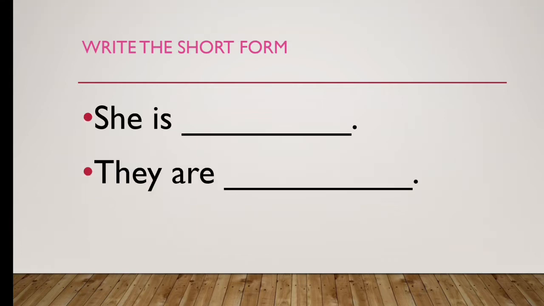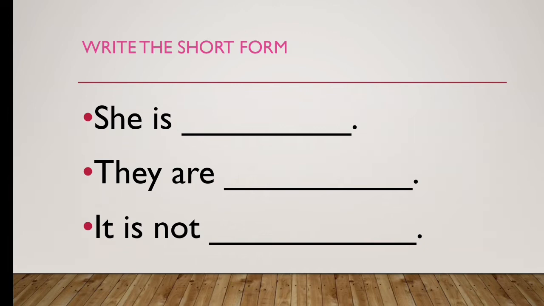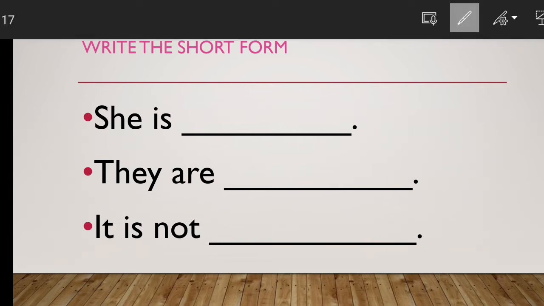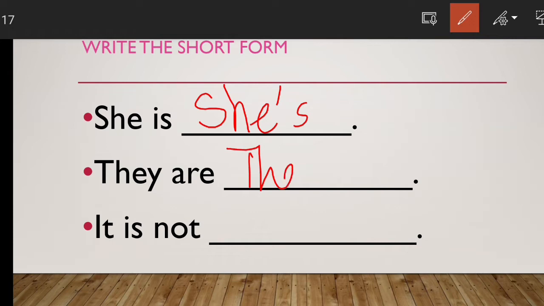The first one is she is, they are, and then it is not. How can we write down? Let's see. She is, it will be she's. They are, it will be they're. It is not, you can write down two different ways.